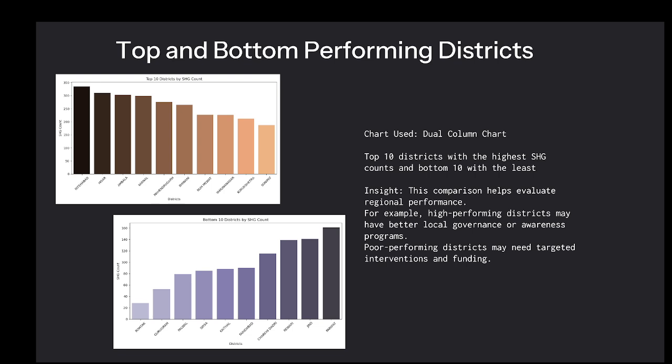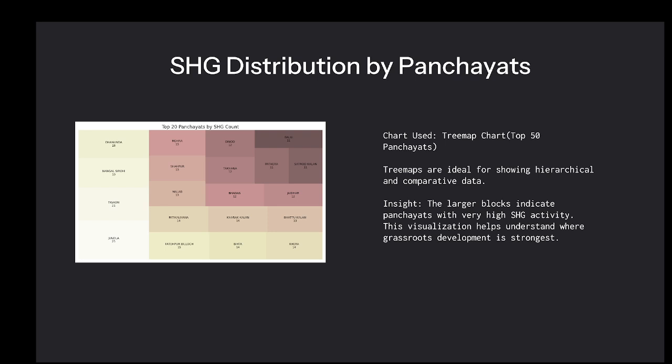These are the top 10 districts and bottom 10 districts in the state of Haryana. Fatehabad, Hisar, and Ambala are the top 3 districts according to the self-help groups count, and Rohtak, Gurugram, and Palwal are the bottom three districts. This analysis helps us determine the policies being followed in the top 10 districts that can be taken and followed in the bottom 10 districts so that their performance can be increased.